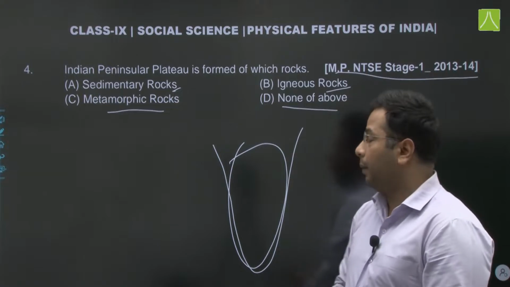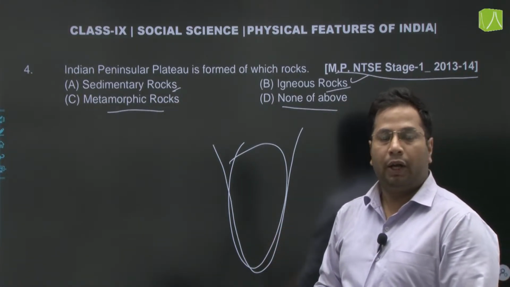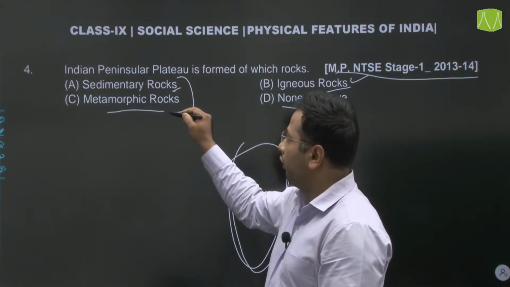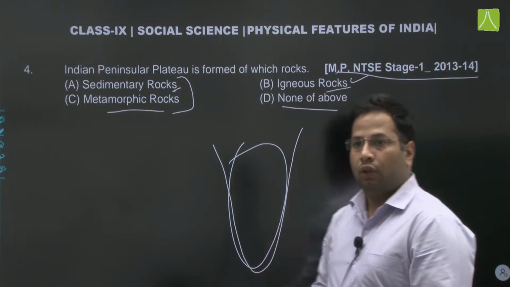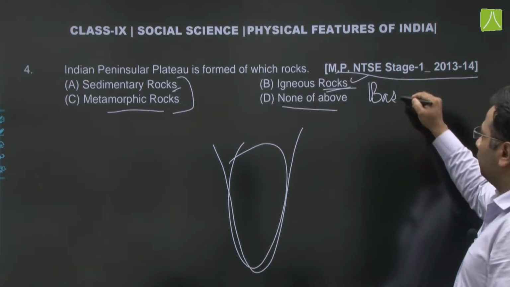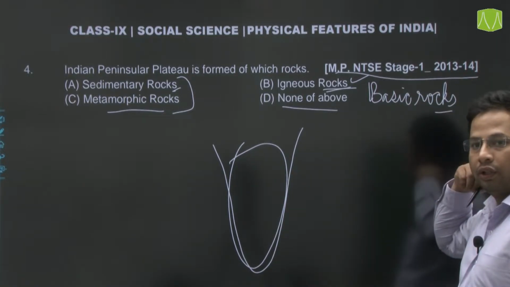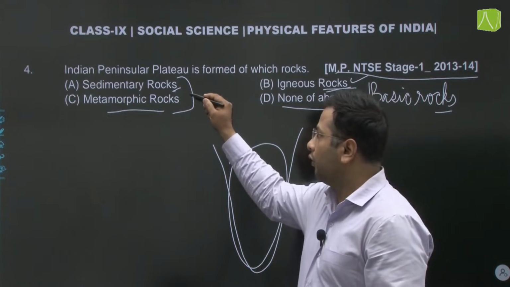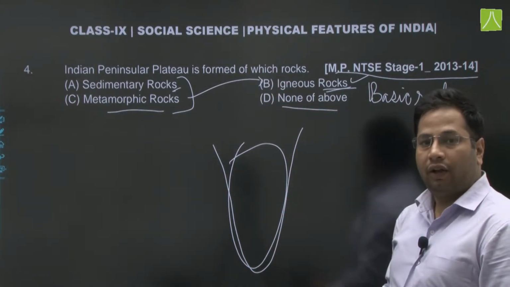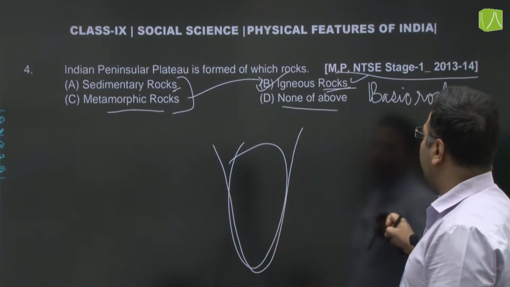The primary rock is igneous rock, and later when it breaks down or goes through different processes, sedimentary and metamorphic rocks are formed. So igneous rock is also called basic rock, because the other two, sedimentary and metamorphic, are formed out of igneous rock only. Definitely our answer would be igneous rock. We move on to the next question.